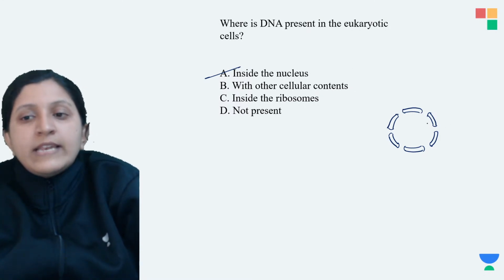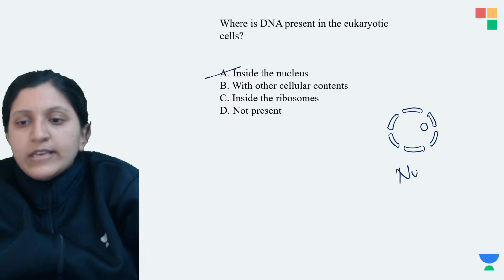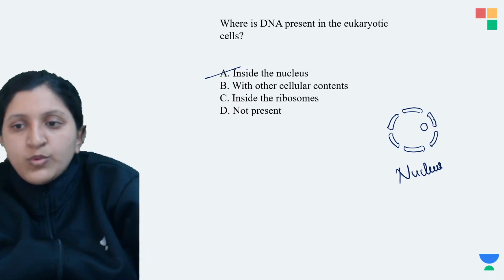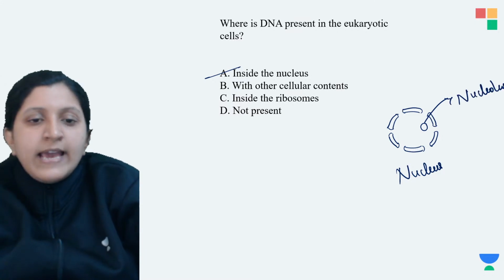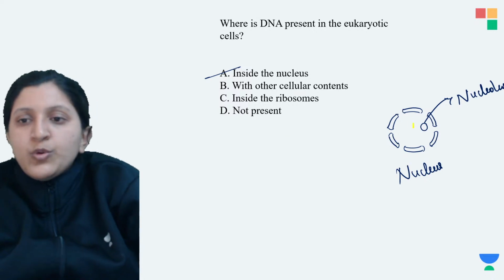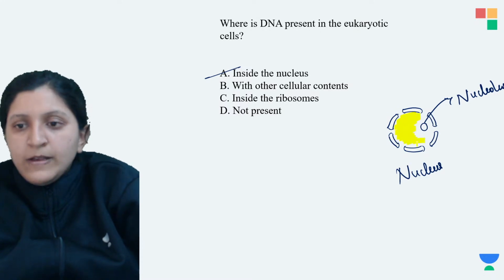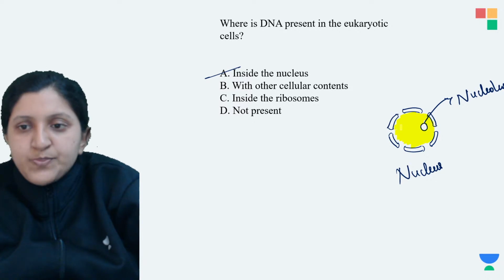Now the DNA is present inside this nucleus. The structure I have drawn is of a nucleus. This is the nucleolus. Inside this nucleus there is a nucleoplasm, which is completely here. This nucleoplasm will have a chromatin fiber, or the DNA. Basically the DNA is suspended inside this nucleoplasm, so that is in the nucleus.